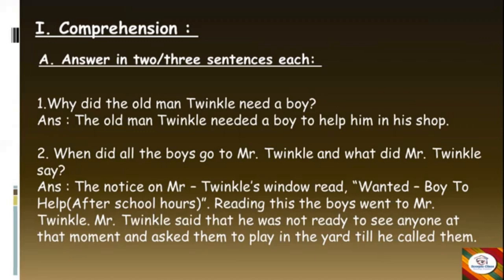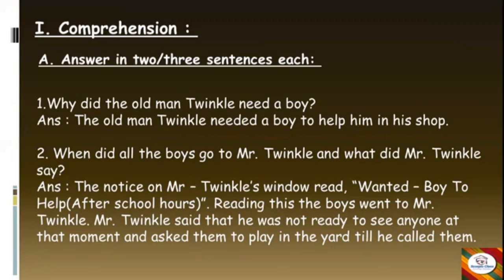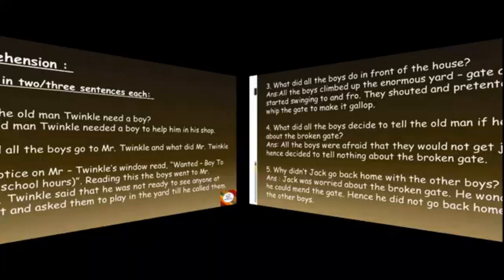Next question, when did all the boys go to Mr. Twinkle and what did Mr. Twinkle say? The answer is, the notice on Mr. Twinkle's window read, wanted boy to help after school hours. Reading this, the boys went to Mr. Twinkle. Mr. Twinkle said that he was not ready to see anyone at that moment and asked them to play in the yard till he called them.